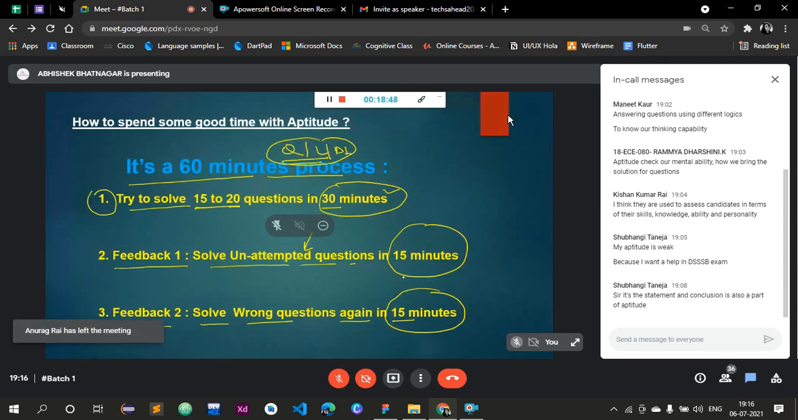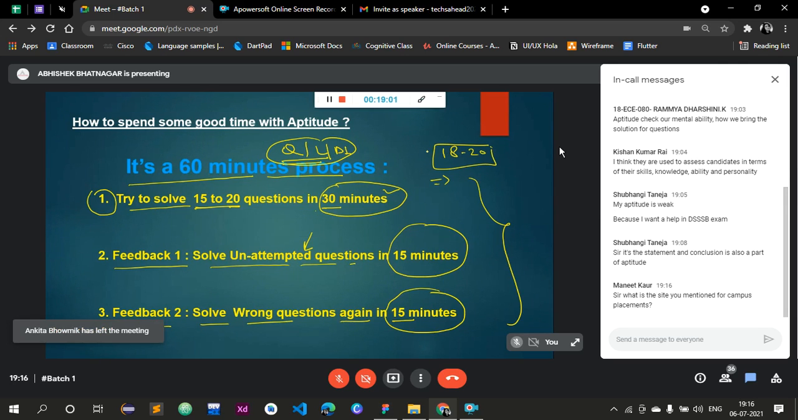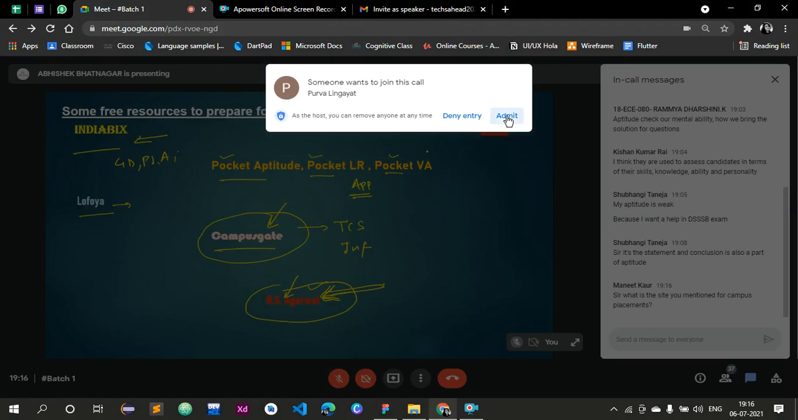Initially speed won't build up, but when you practice, slowly you can easily solve 15 to 20 questions. If it is difficult level, then 10 to 15. If it is easy or moderate level, then 15 to 20 questions you should solve in 30 minutes. So take a stopwatch and work, and solve 15 to 20 questions within 30 minutes. That is step 1.